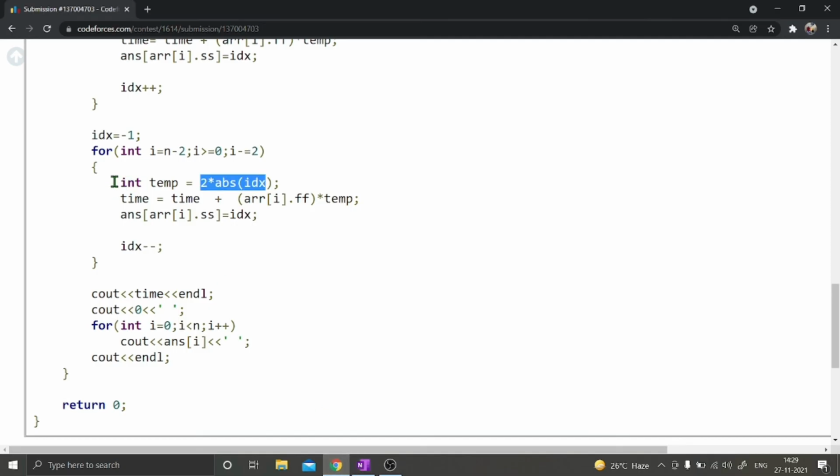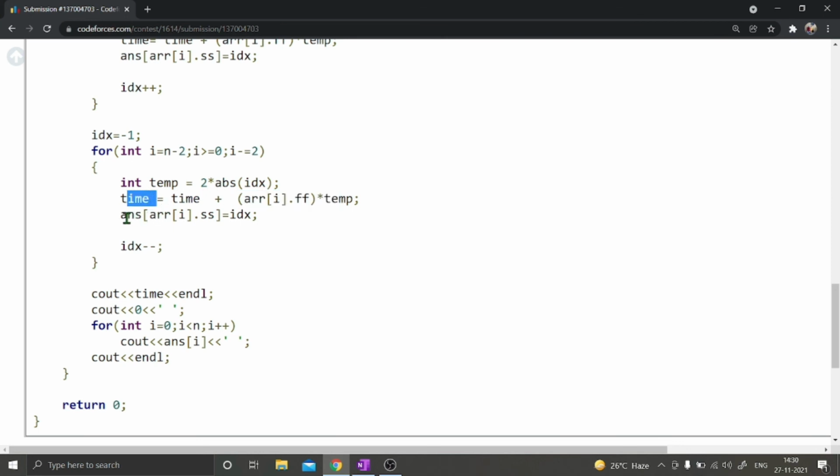So temp is storing how much time it's going to take to visit that building once. Okay, now I'm adding in time the value arr[i].ff. arr[i].ff is the frequency at which I am going to visit that building. So how many times I'm going to visit that building, times how much time it takes every time I visit. So I'm adding the total time in time.